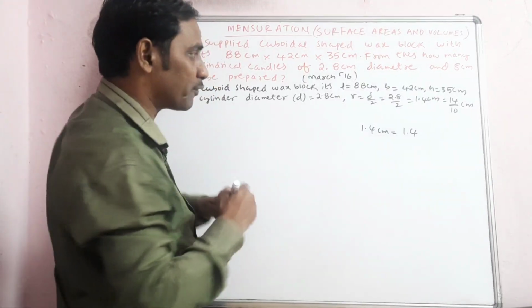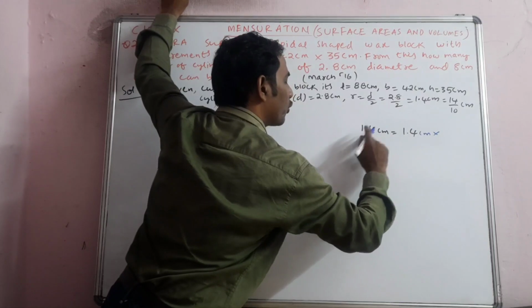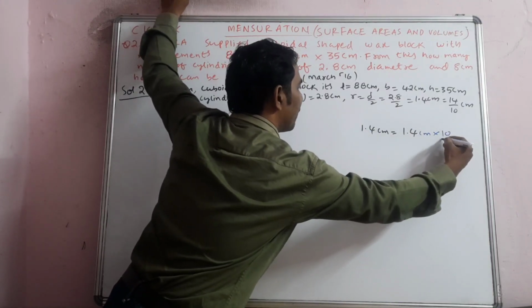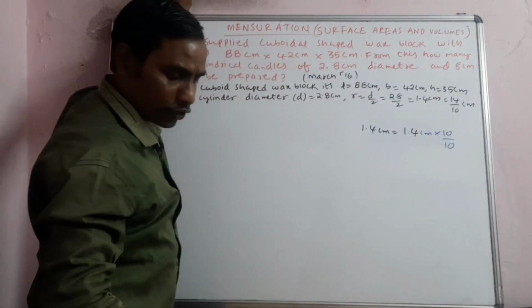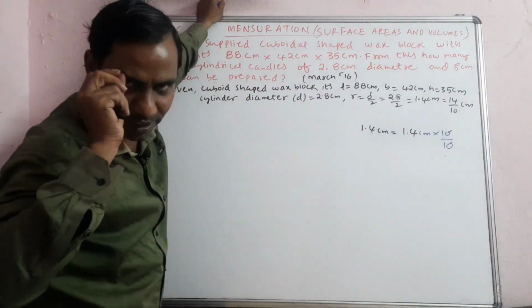See here, 1.4, how can you convert this into centimeters? How can you convert it without the decimal? Multiply with 10 and divide by 10. So if you cancel this 10, there is no change in the actual value, which means you are getting 1.4 back again.